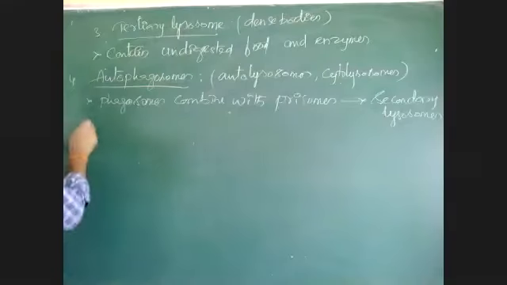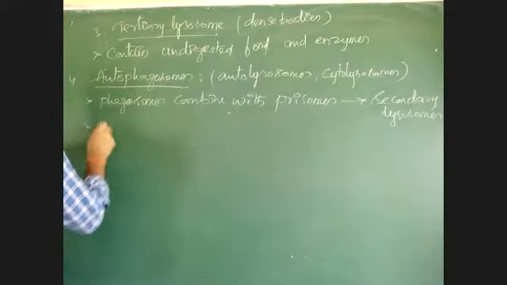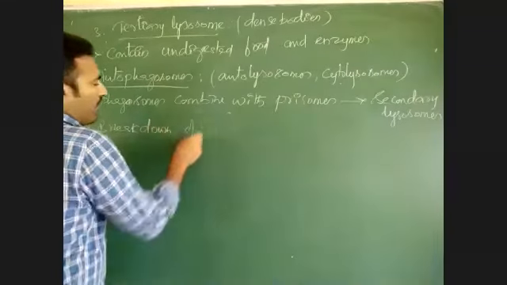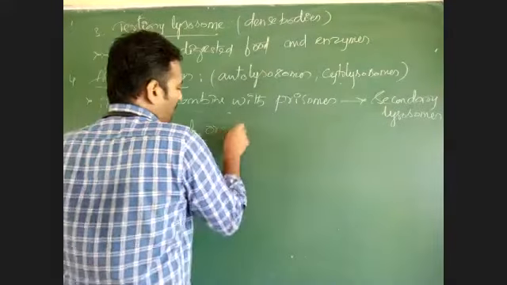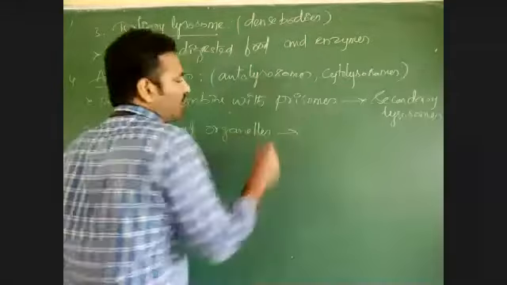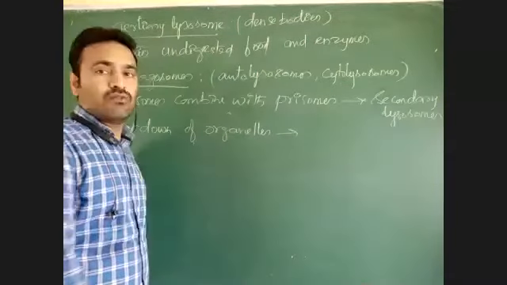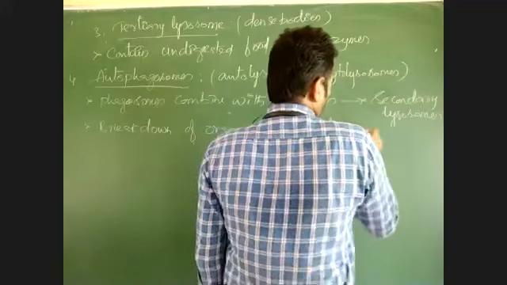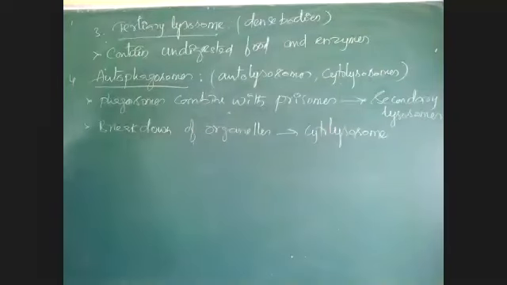That is one point. Then it is responsible for the breakdown of organelles. That's why it is called cytolysosome. The name cytolysosome is given because these lysosomes are responsible for the breakdown of organelles.